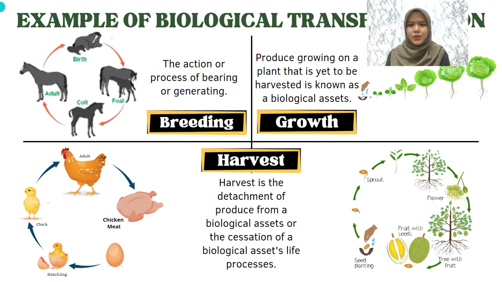For harvest, we will give two examples, which are animals and plants. An example of an animal is a chicken, where the chicken will go through the process of agriculture activity and then change to agriculture produce. The harvest from chicken is chicken meat. The plant example is the durian tree. The durian tree also will go through the agriculture activity and then the harvested durian fruit becomes agriculture produce.